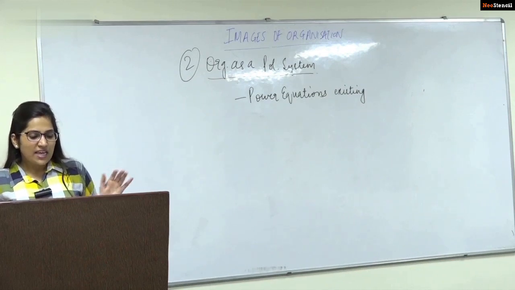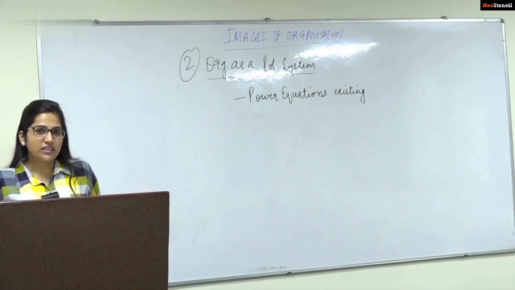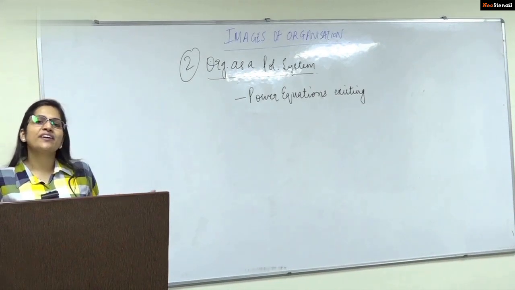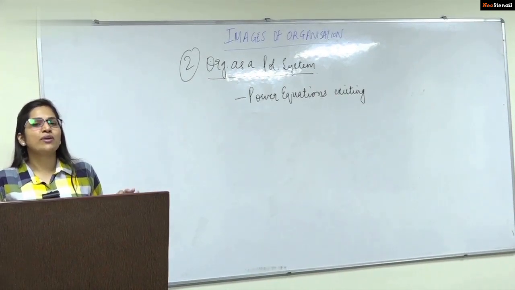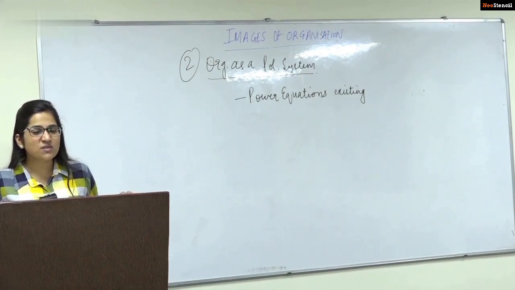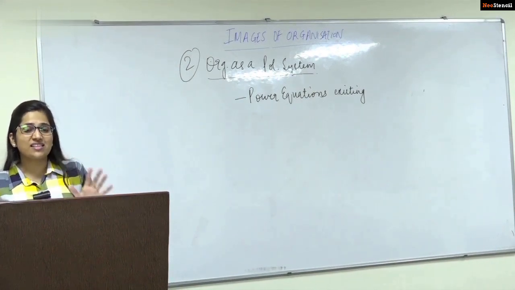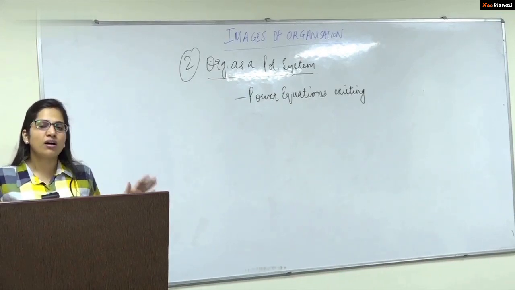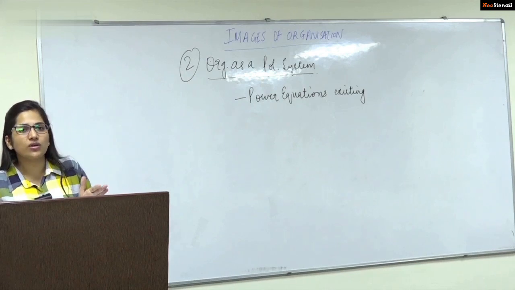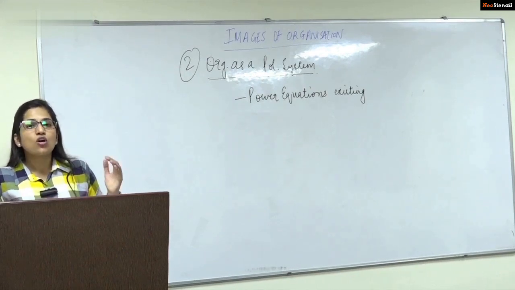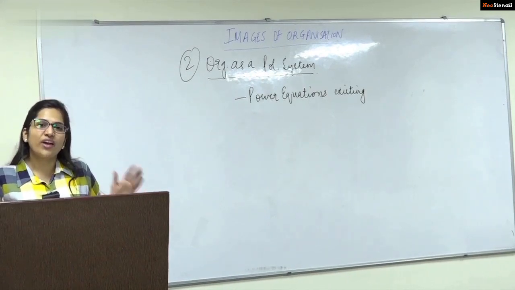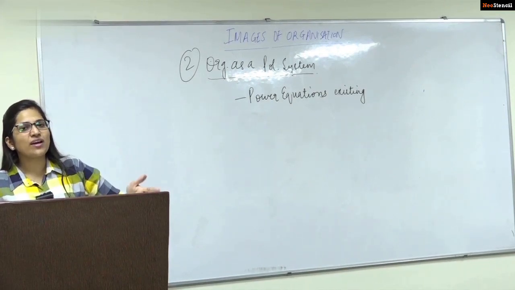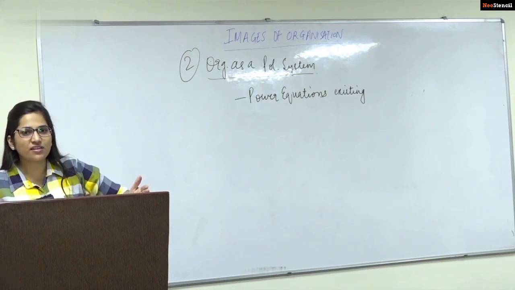So departments which cannot be substituted for their work, which are central to other departments, which deal effectively with uncertainty, enjoy greater power, and hence we call organizations as political systems because of the different power equations that exist among individuals at different levels. Everyone is trying to control the other individual, right? We are trying to influence others. Who will get influenced or not depends upon where you stand, what is your importance to the organization, and that is why we have classified your organization as a political system.